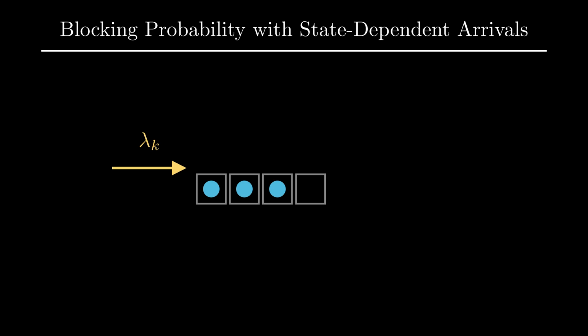The classic formula, p block equals p sub L, secretly assumed lambda was constant. When it isn't, we need a smarter formula.